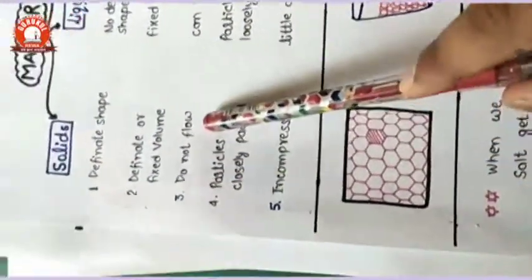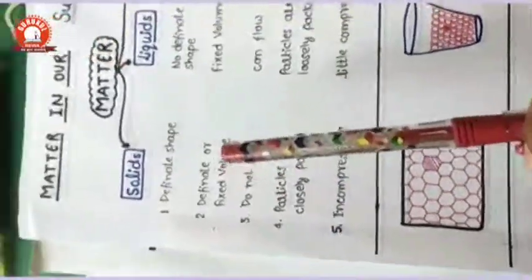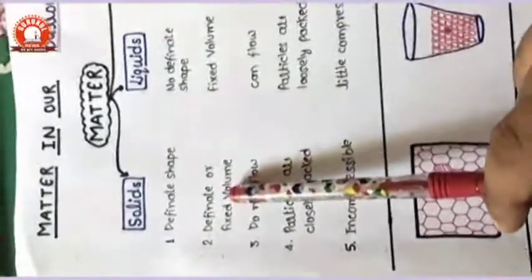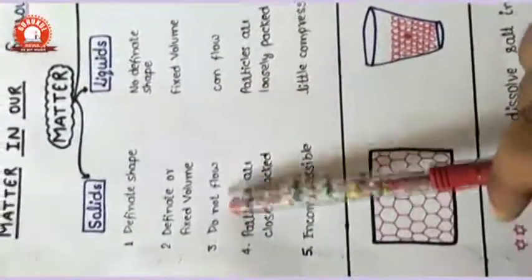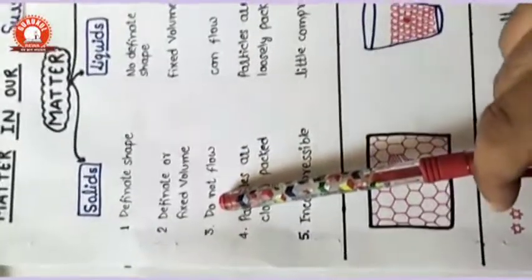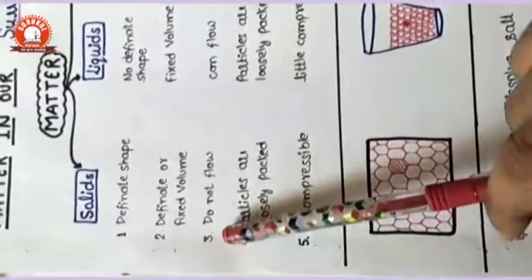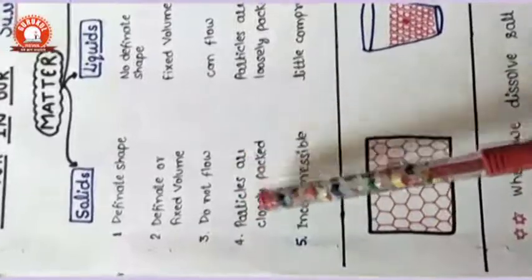Third, flow. As we know, a solid remains as it is, it does not flow. Liquid can flow, like water. Gases can also flow. We know that so many gases are present in our environment, like the blowing of air. Fourth point is particles are closely packed.